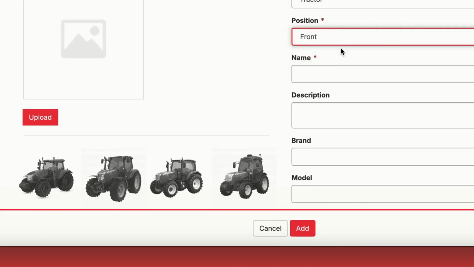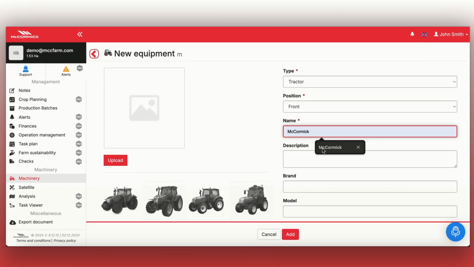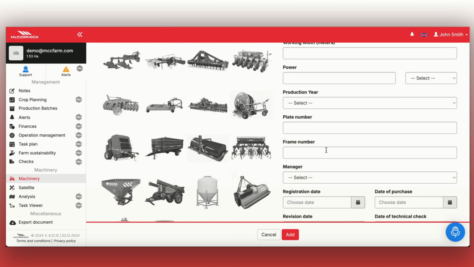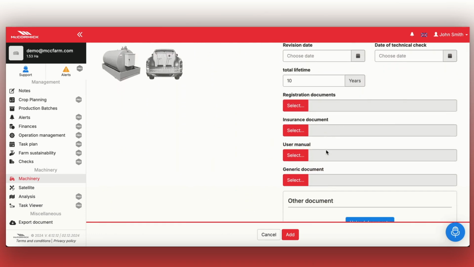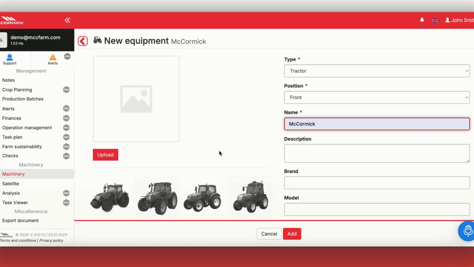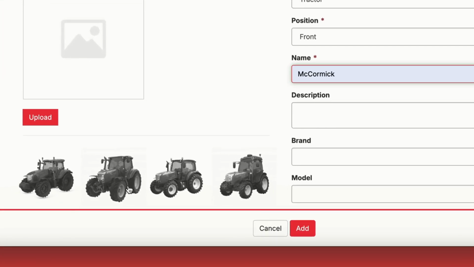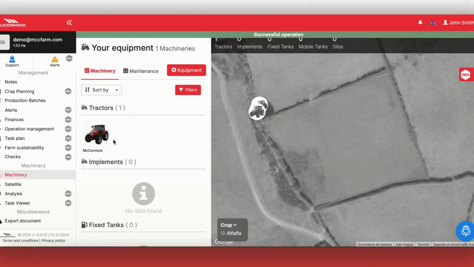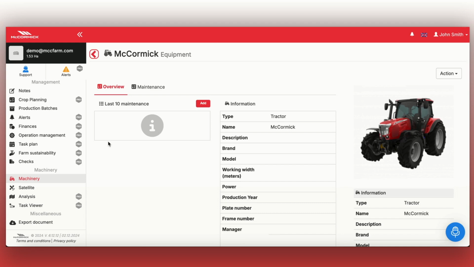Select the type of machinery, specify the position for implements, front or back, and assign a name. Then fill in any additional information if needed. You can also choose an image for your machinery by selecting one from the available options or uploading your own. Once you've entered all the details, click Add, and the machinery will be created.